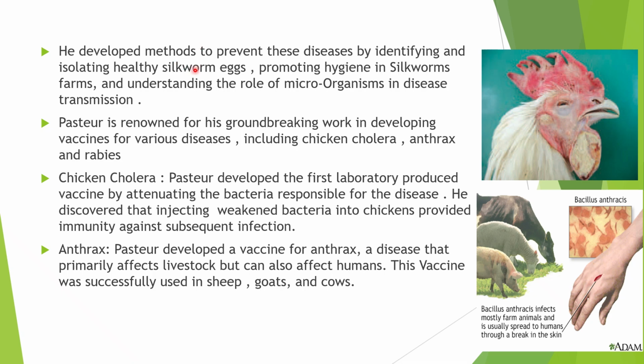So he developed methods to prevent these diseases by identifying and isolating healthy silkworm eggs, promoting hygiene in silkworm farms, and understanding the role of microorganisms in disease transmission. Okay, so this was the method of prevention which was given by Louis Pasteur.